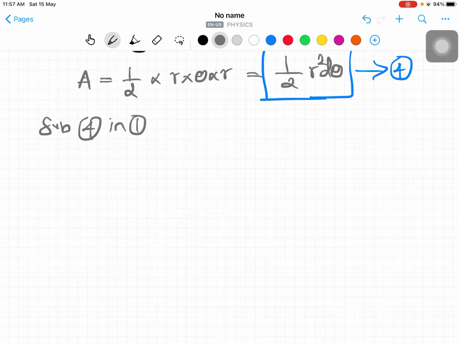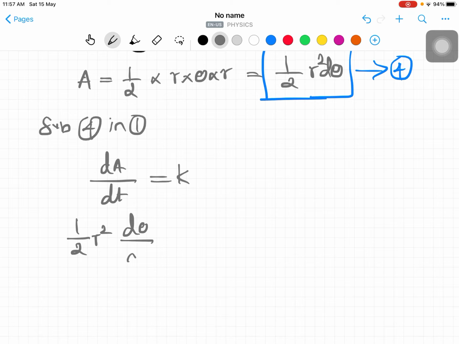How are we going to substitute? See, dA by dt is constant, which means half r square d theta by dt is constant. Am I right? Now d theta by dt is the rate of change of angular displacement, which is called angular velocity.